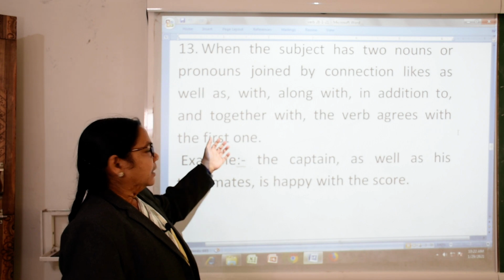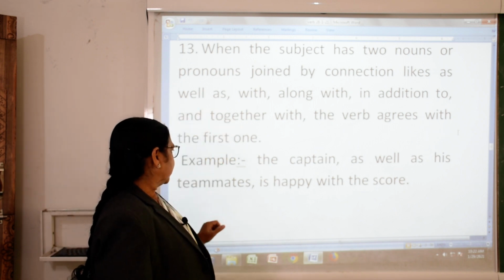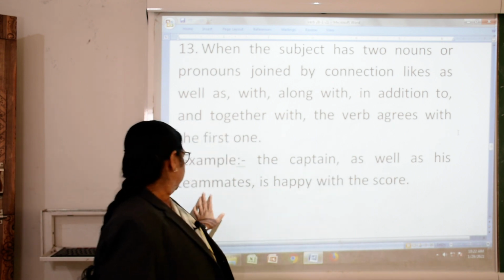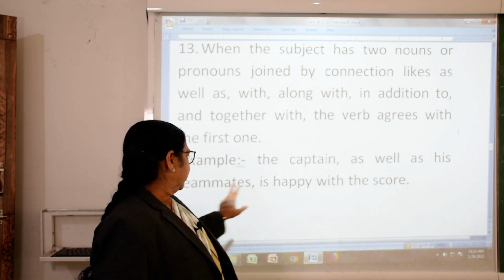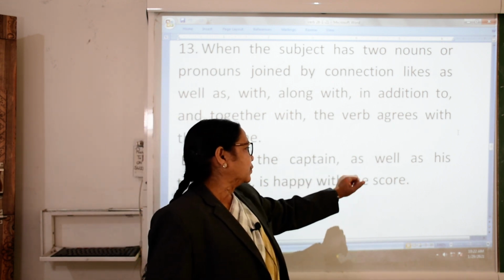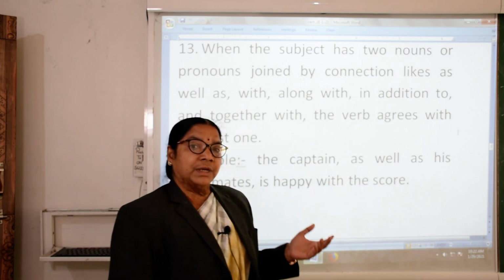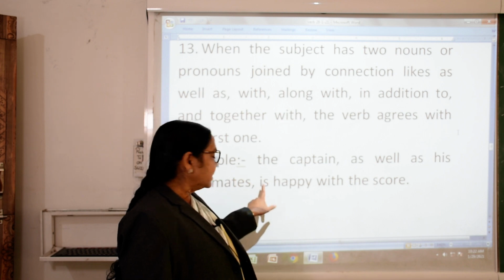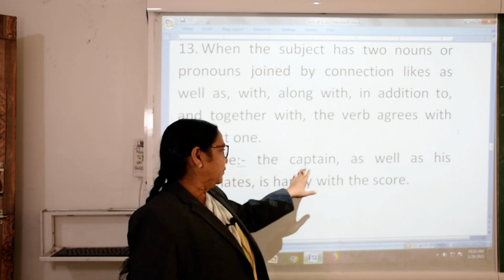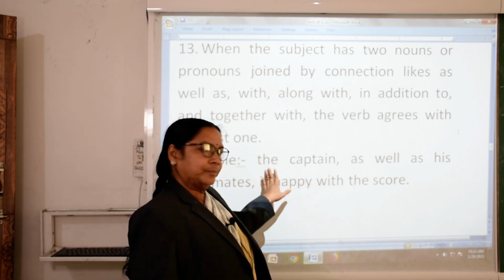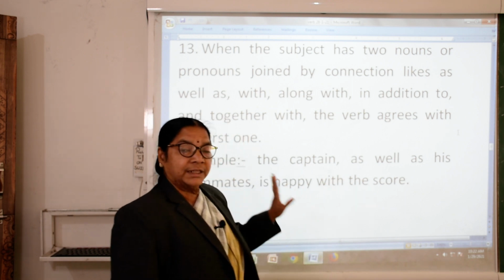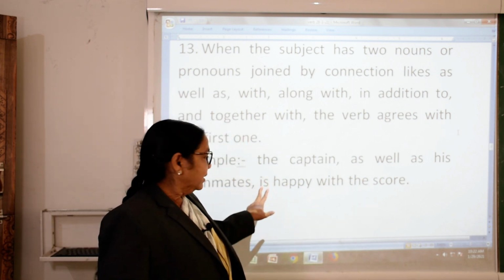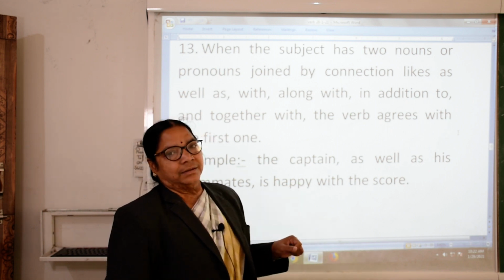For example, the captain as well as his teammates is happy with the score. Captain and his team are happy? No, captain is there, the captain as well as his team, will not say they are, it is happy.